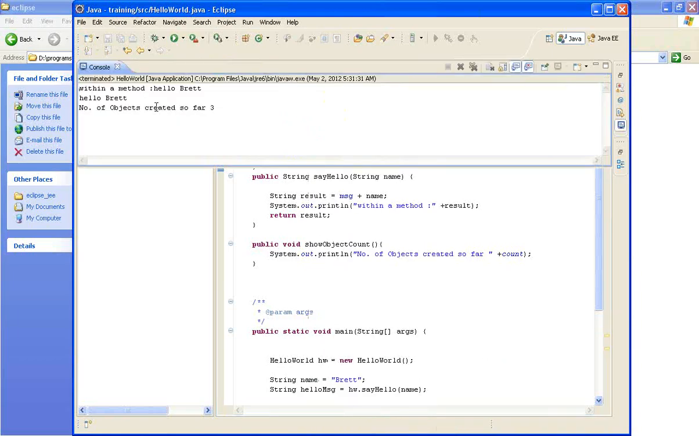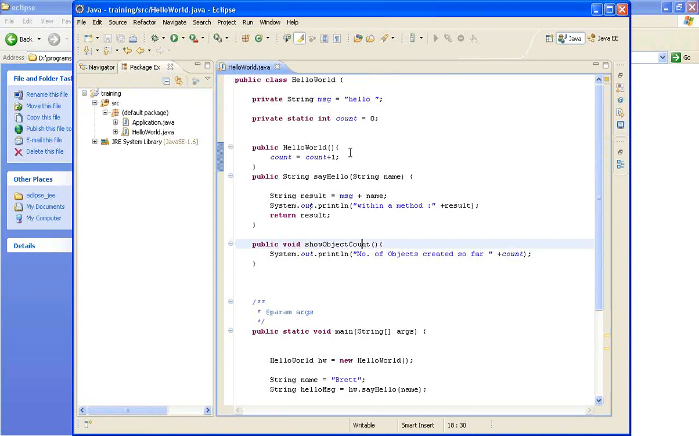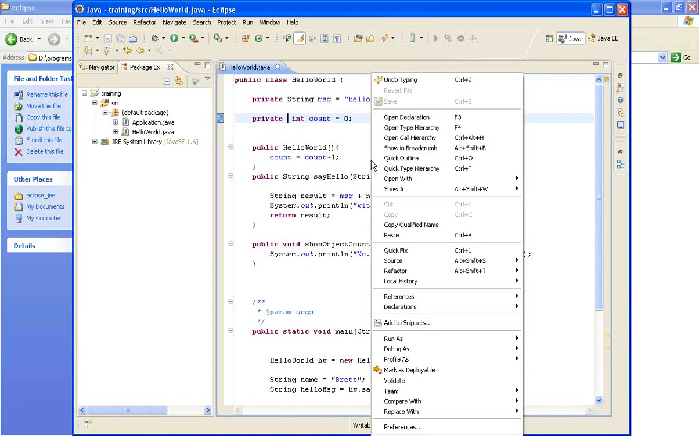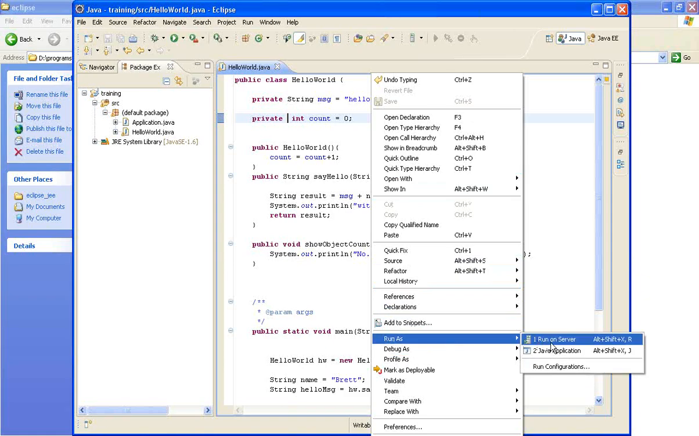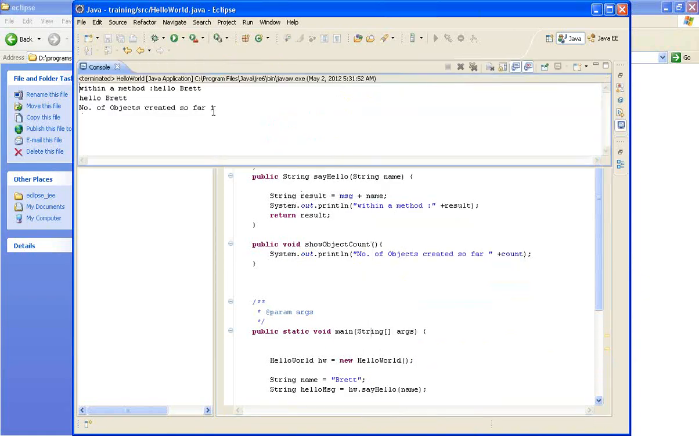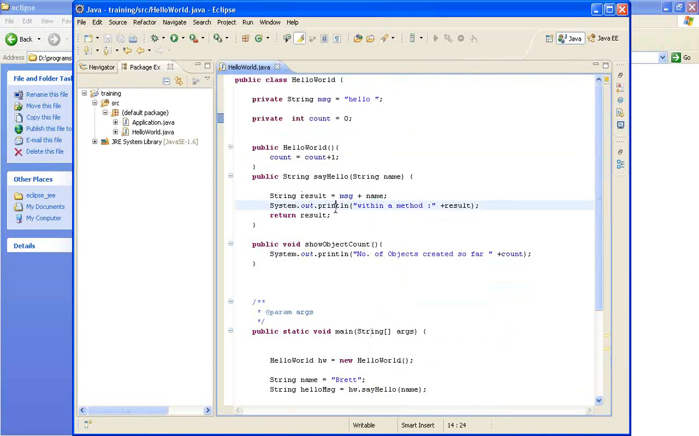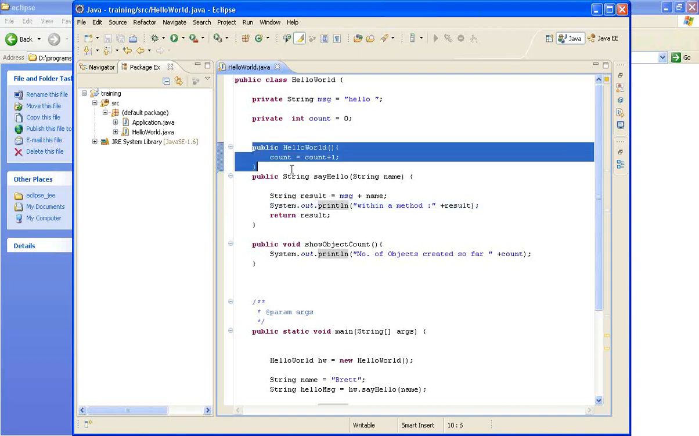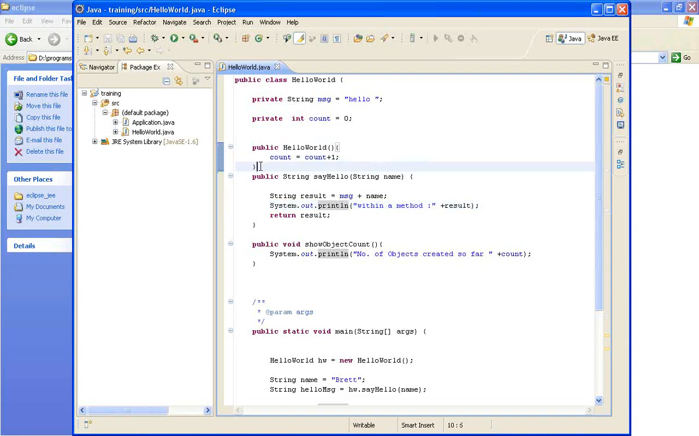So this is a single variable. Now what I really want to say is that I'm actually storing this count variable. Let me remove the static one. And now when I look at this, the output will be number of objects created so far is 1, because this is an object level variable and I am incrementing within this method. This special method is called constructor. I'll talk about it later.